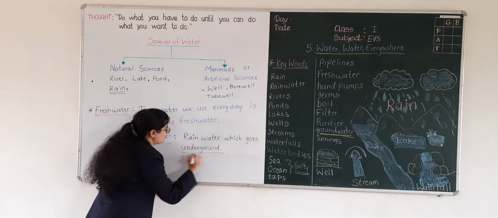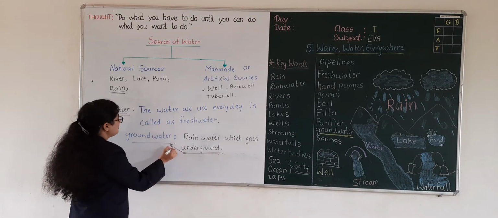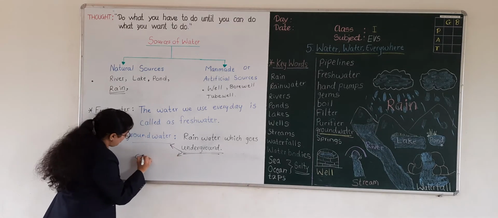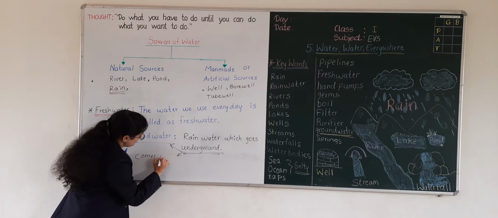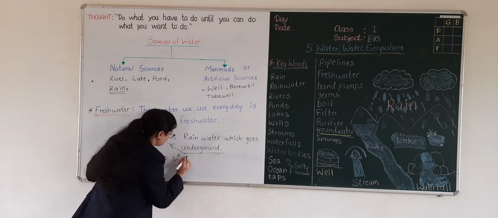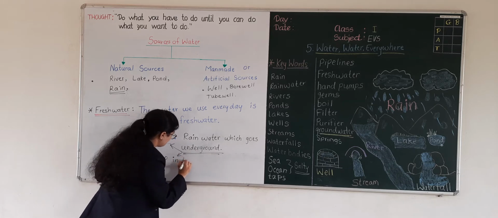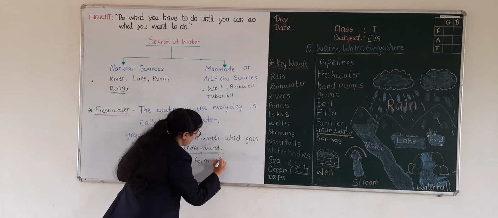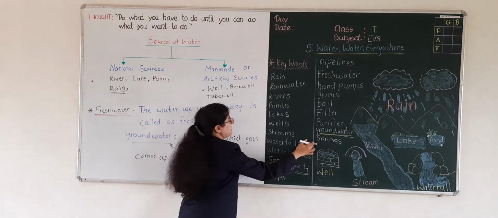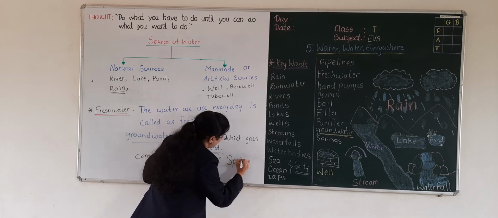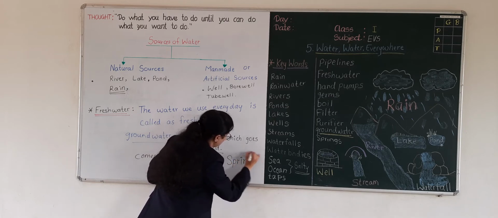The underground water is called groundwater, and this water comes up in the form of springs.